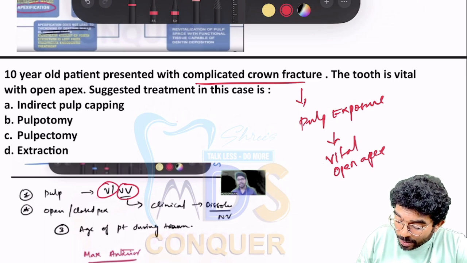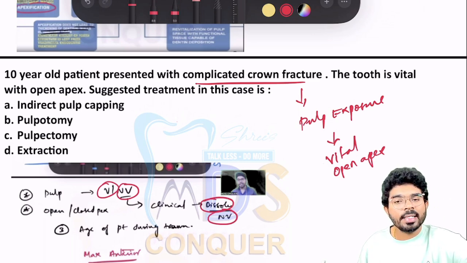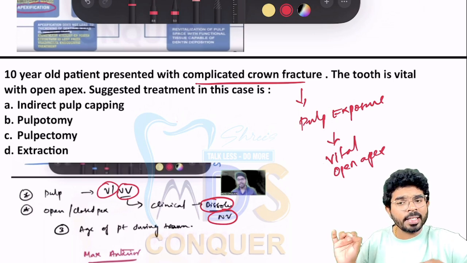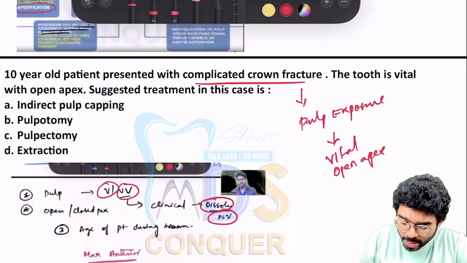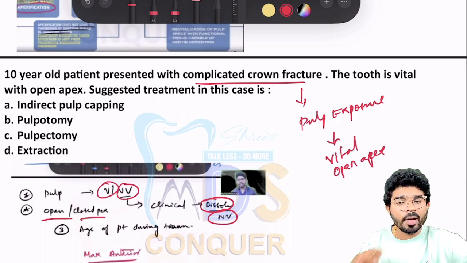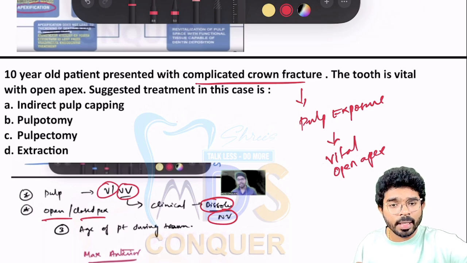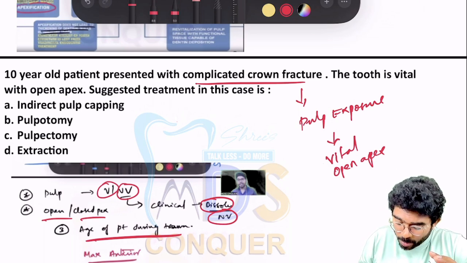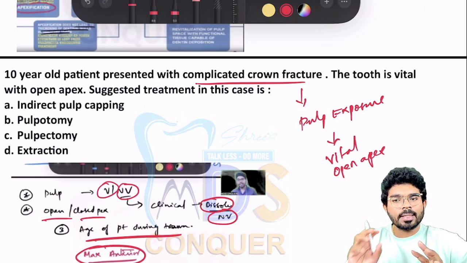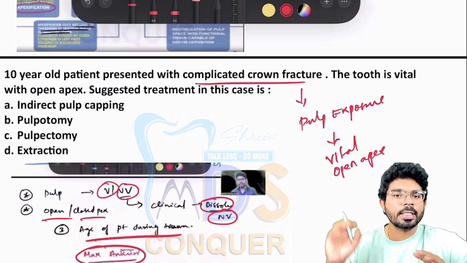Sometimes clinically they are going to tell you discolored, and that condition you have to take as non-vital. I clearly mentioned each and every point where the questions came in the examination. You have to decide the open apex or closed apex. One is the radiographic way. Second one is the description way. Third one is the age of the patient during the trauma. And these are most commonly seen in the anterior teeth. Everything was scripted, and along the script, the questions came.